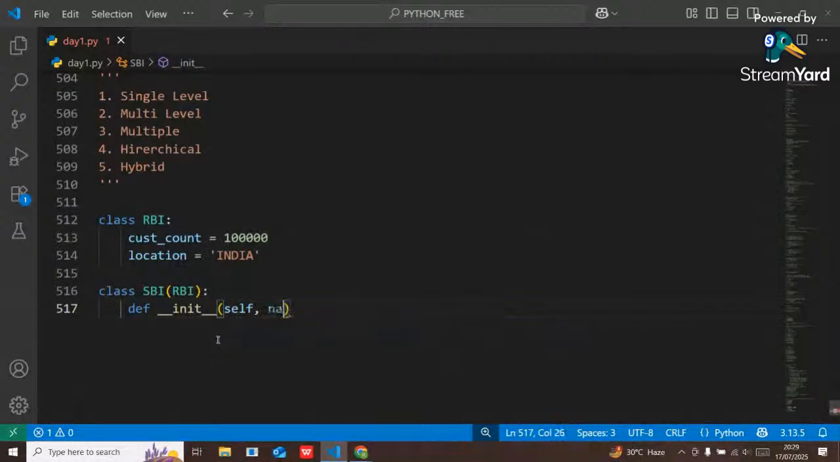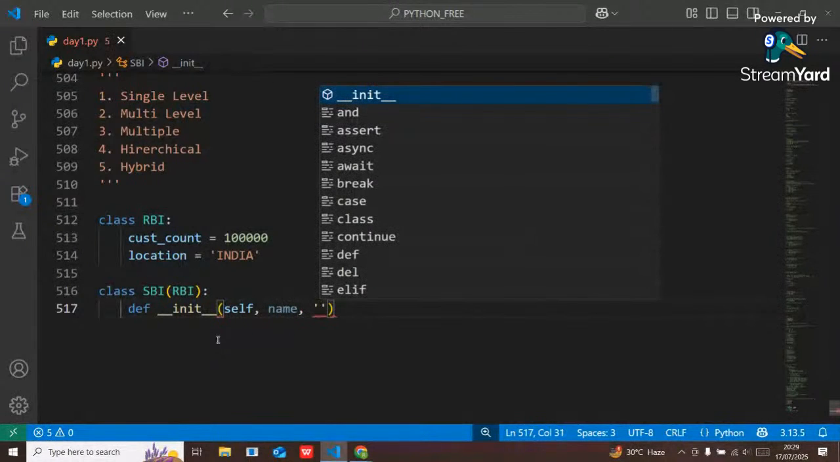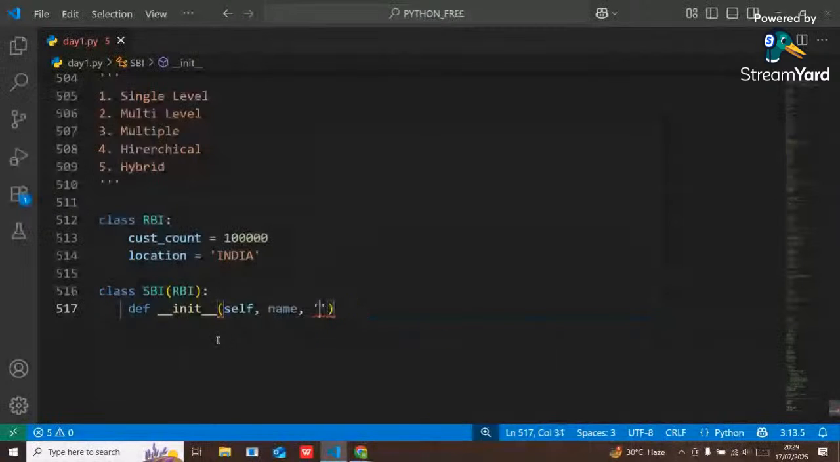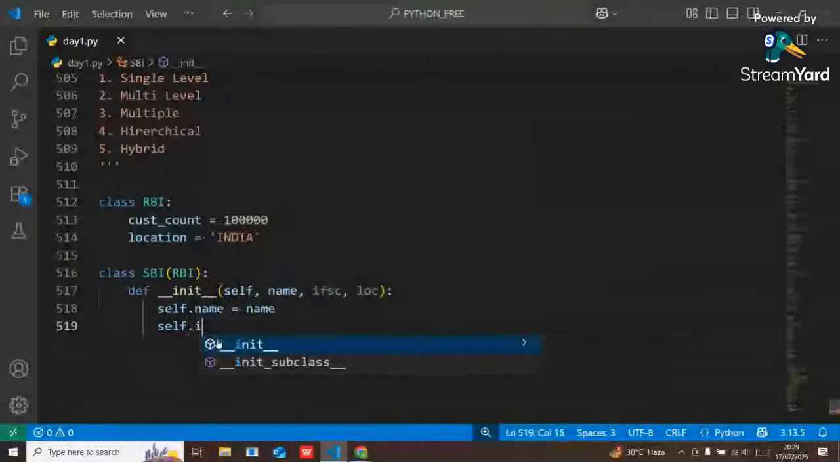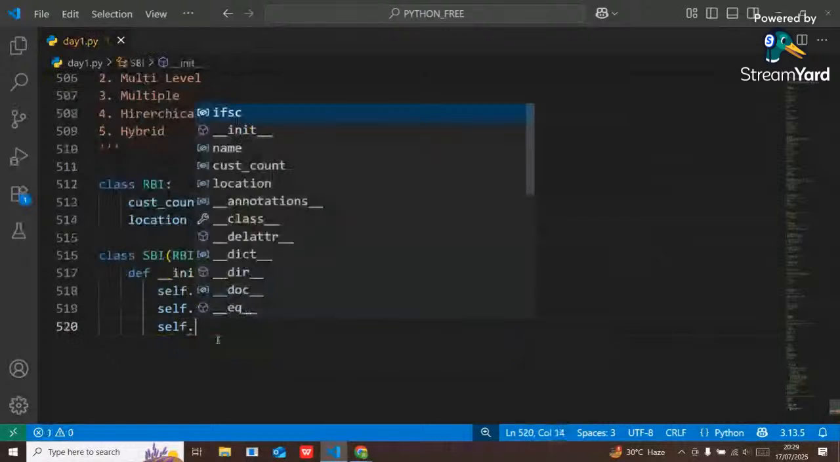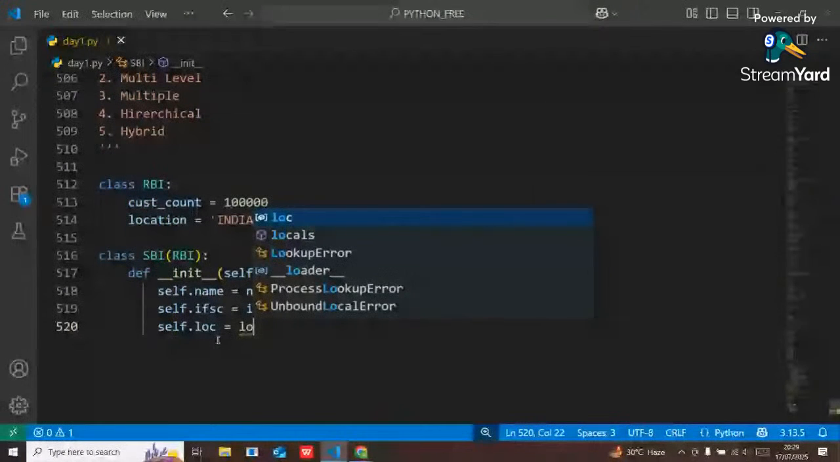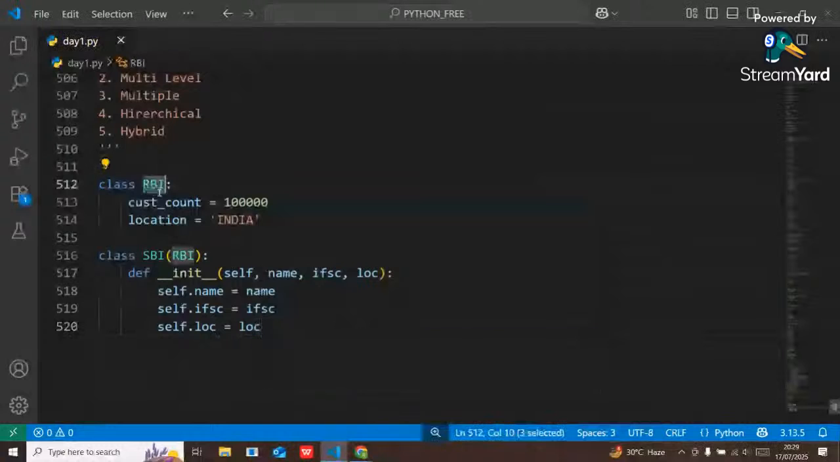Here bank name will be there, also the bank's IFSC and also location will be there. And here what I will do: self.name equals name, self.IFSC equals IFSC, self.location equals location, right guys? See, here RBI is my parent class, and here simply I'm going to inherit that class. Means SBI is going to inherit RBI. That means now inside SBI all the properties of RBI are present.